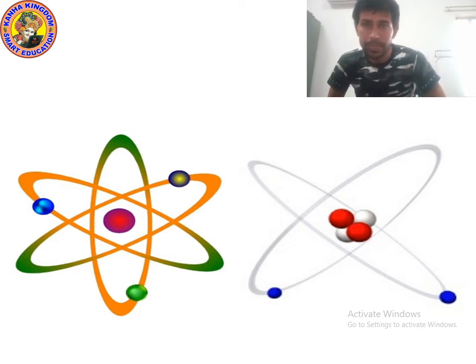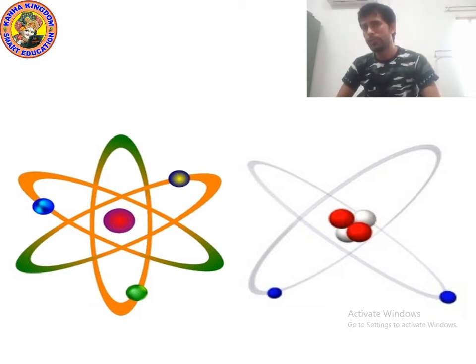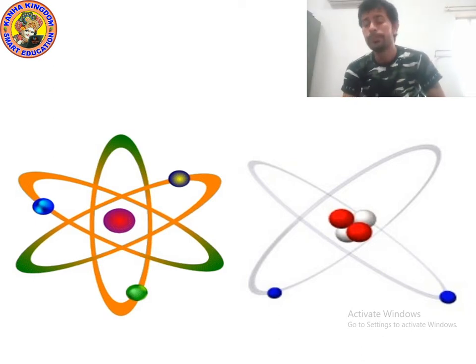At the center you can see protons and neutrons are present, and in circles electrons are revolving around the protons and neutrons.